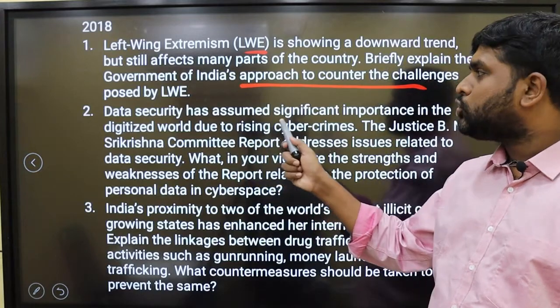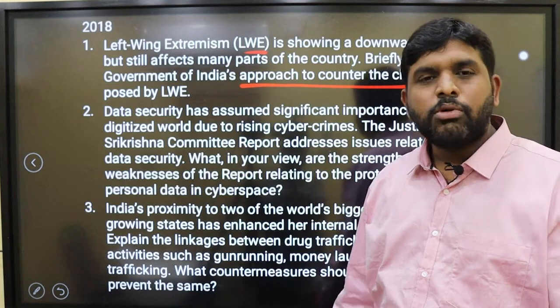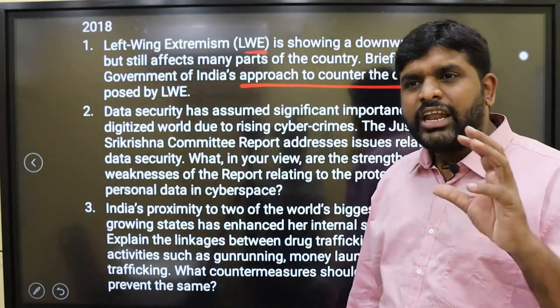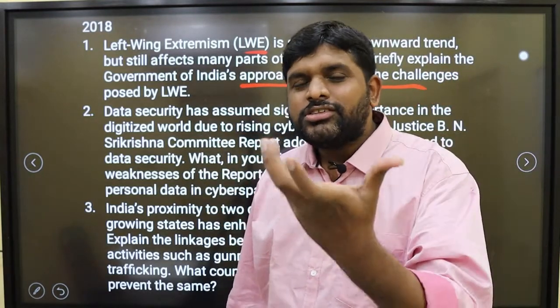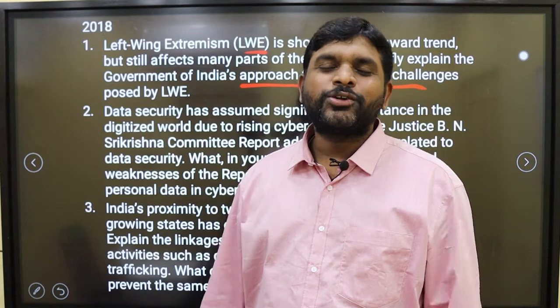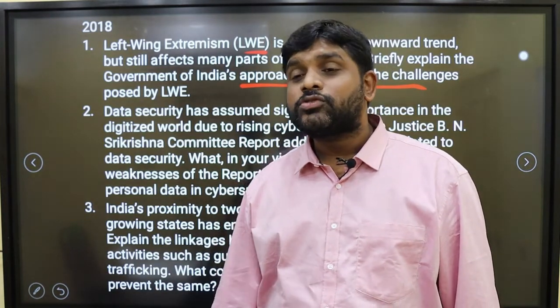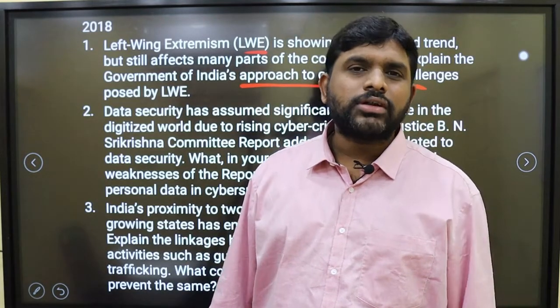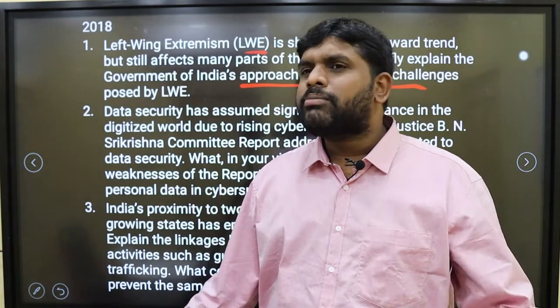Data security has assumed a significant importance in the digitized world. Data, everything is in the mobile. Privacy, right to privacy issue. If once anyone trojans into our mobile phone, finish. The total data is out. Everything becomes transparent. There is a chance of suicide, there is a chance of loss of money, everything. The sensitive information of individuals, which is protected by right to privacy, will be out.